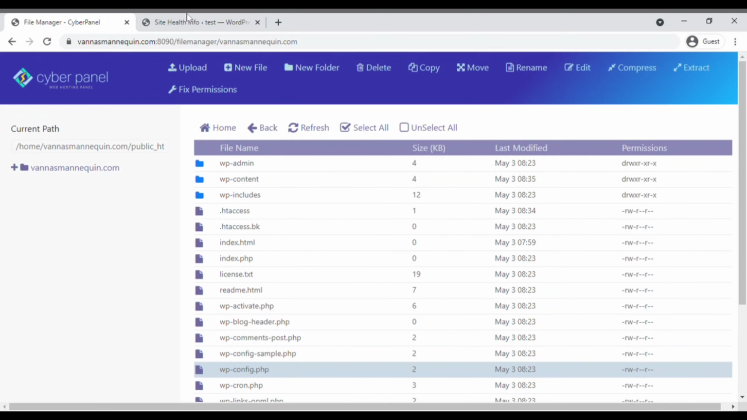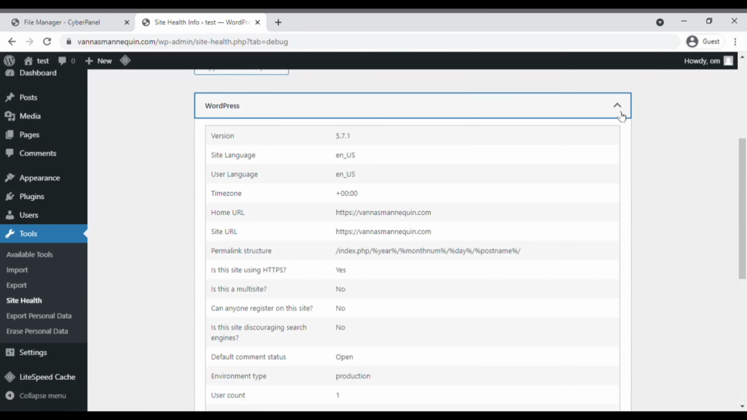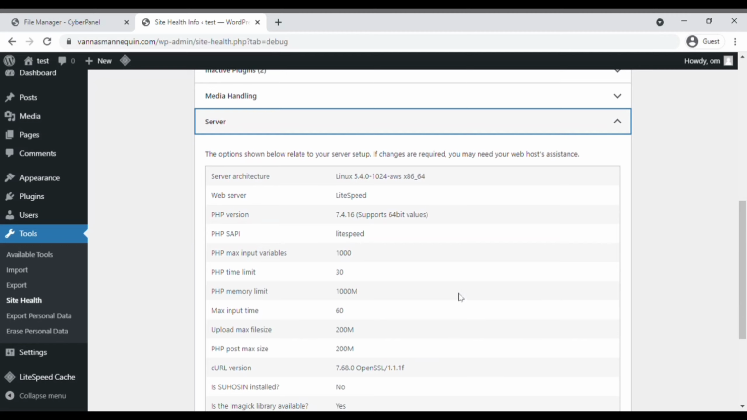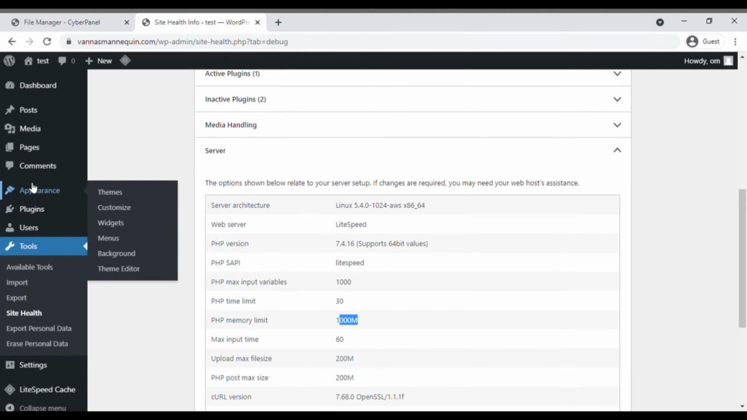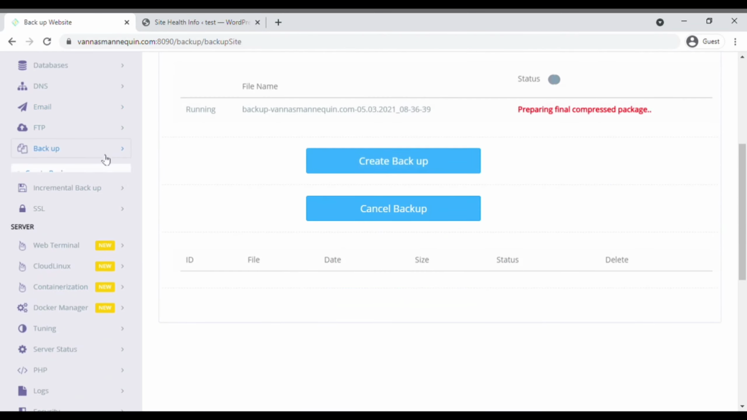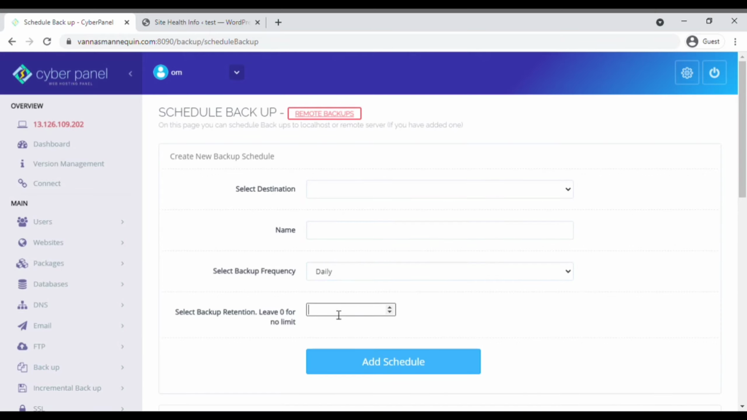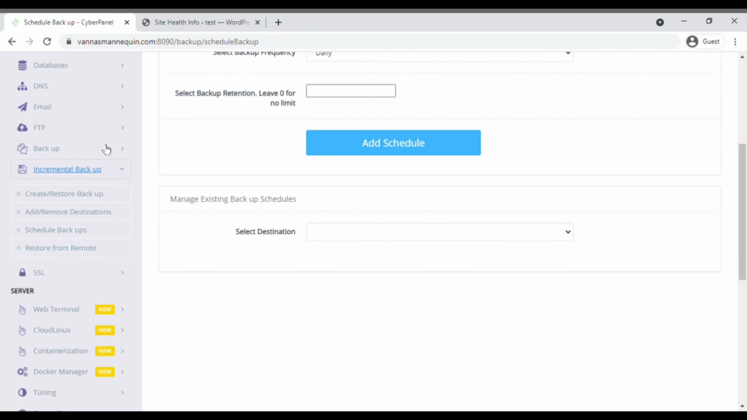And after that refresh the site, and as you can see, we have increased the memory limit to 1000 MB. Now we have increased the performance of the WordPress website. You can even backup your WordPress website. You can create a backup, you can schedule backup, and you can backup your whole website to the Google Drive. There are a lot of options that you can play around with.